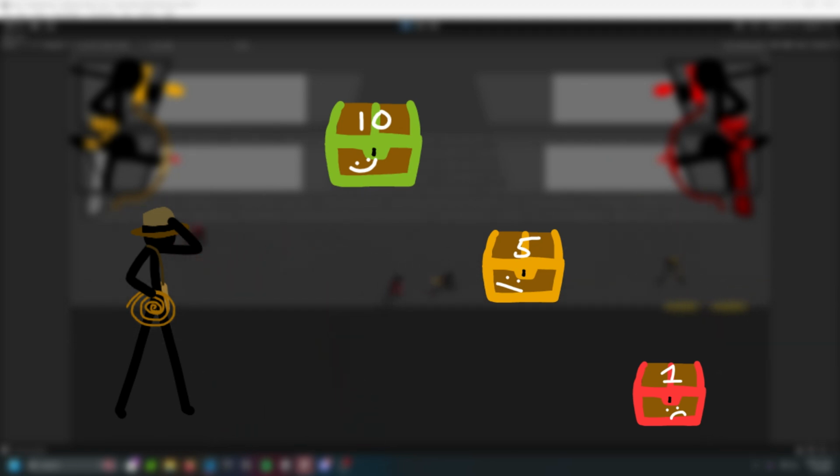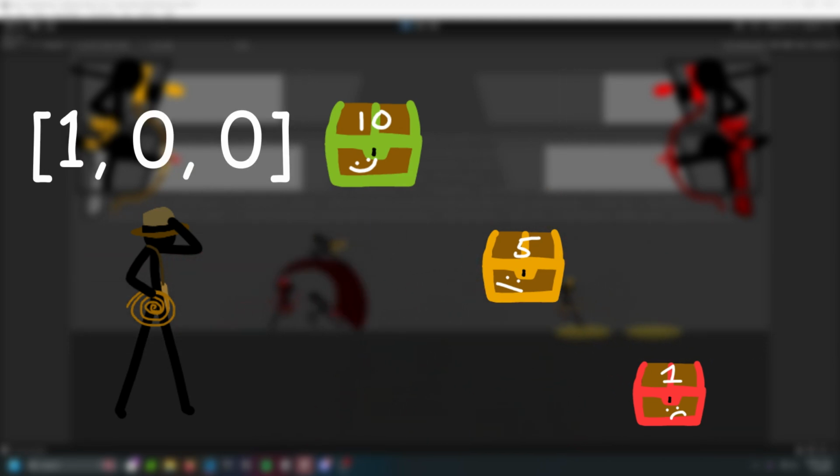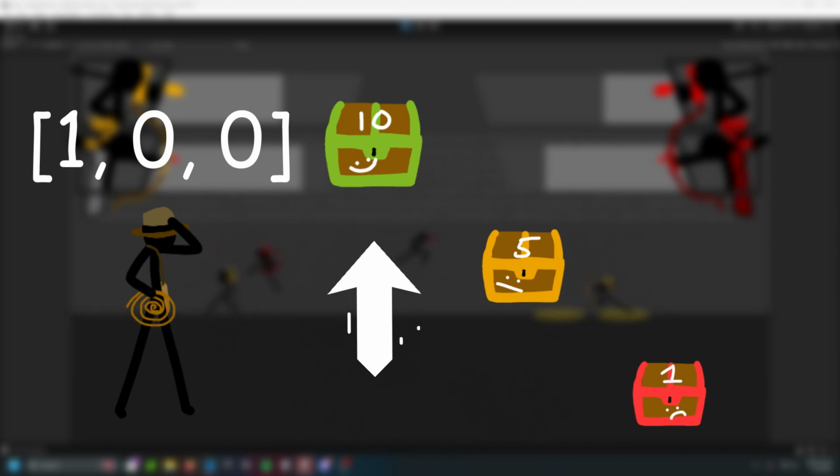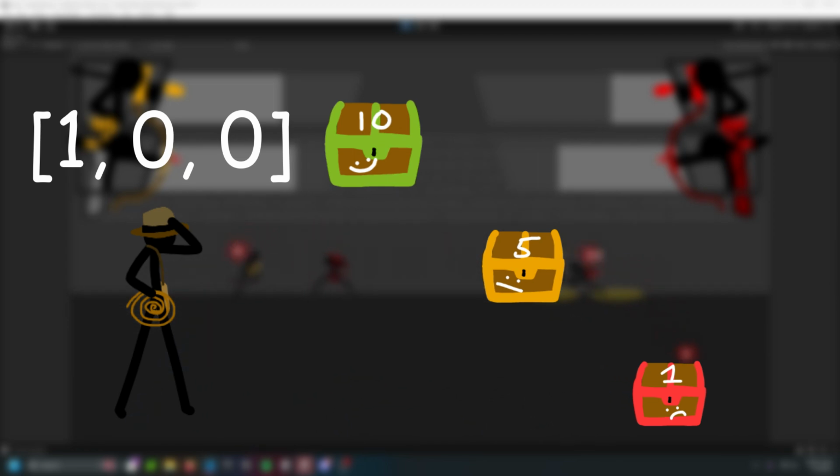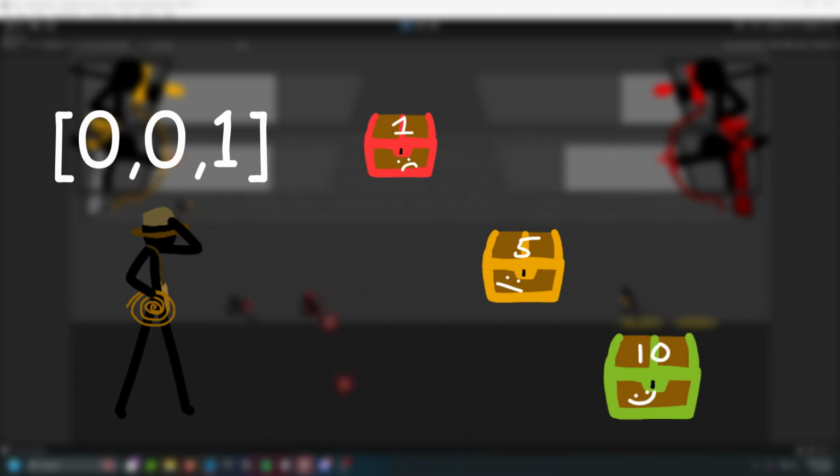And let's just say, the way the agent understands which chest is the best is by an input state. Let's say for example, we give it 1, 0, 0. This means that the best chest is the 1st spot, and the other 2 chests are 0, which means in the 2nd and 3rd slot. If we do 0, 0, 1, that means the best chest is going to be in the last slot, and the other 2 chests are going to be in the other 2 slots.